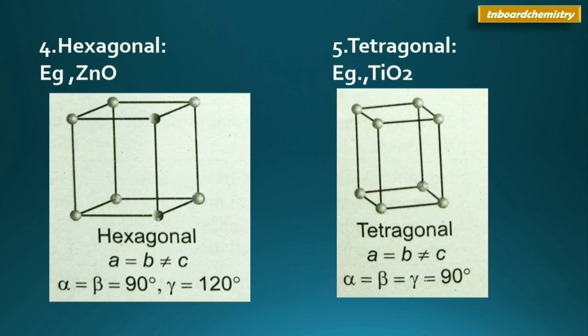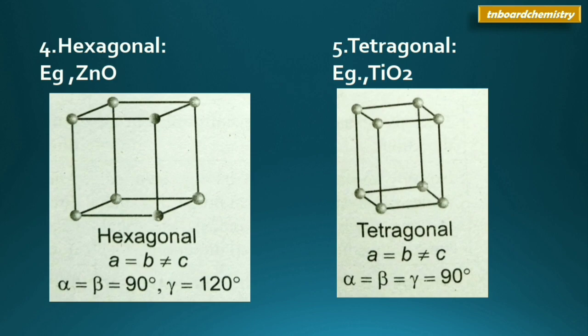Next system is hexagonal system. Example of this system is zinc oxide. In hexagonal system, the two axes are equal and the third axis is not equal, that is a = b is not equal to c. Likewise, two axes among the three axes are perpendicular and the one axis has the angle of 120 degrees.